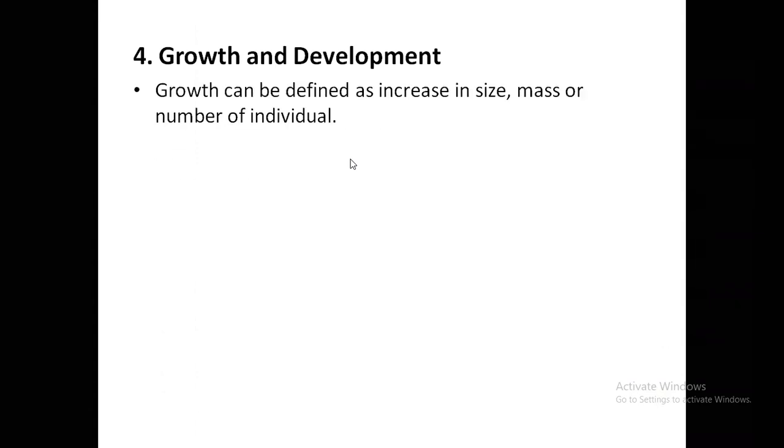The next property is growth and development. Organisms grow and develop, right? So what is growth actually? In biological terms, you can define growth as an increase in size, mass or number. If there is an increase in size of the organism through cellular division, or if there is an increase in mass of the organism, or in some cases if there is an increase in number.